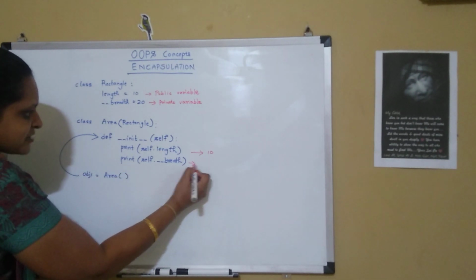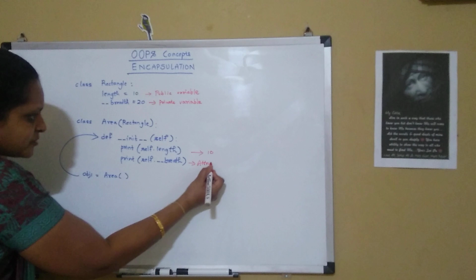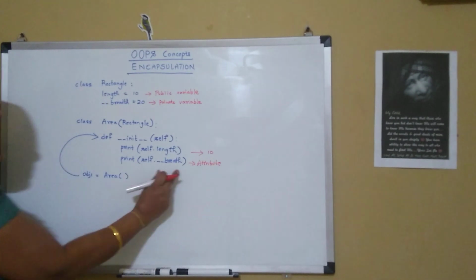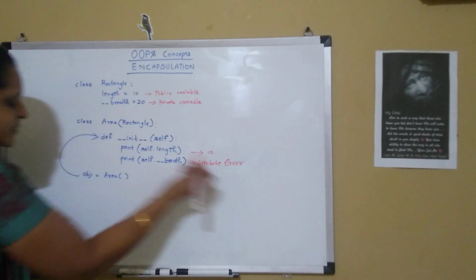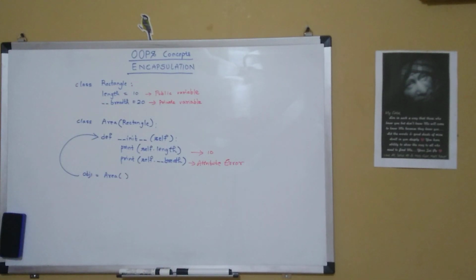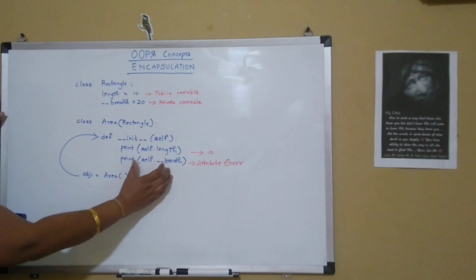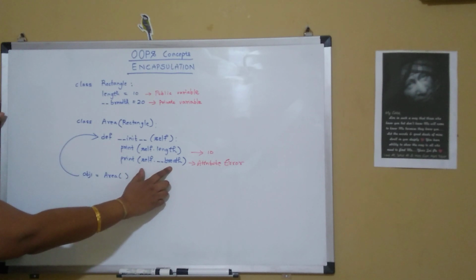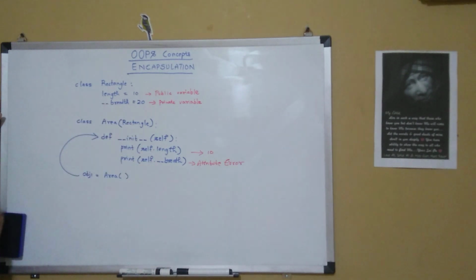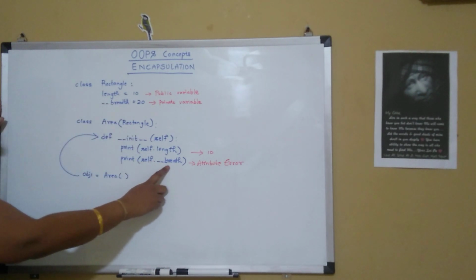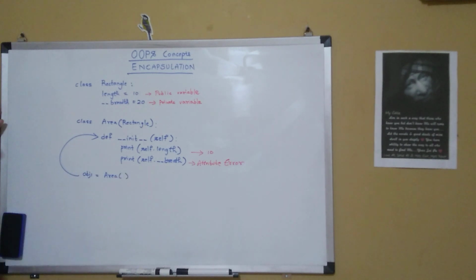So it says attribute error, telling that it cannot access the breadth variable. In this way, we can provide security and protect this variable from being accessed and also from being modified outside the class.